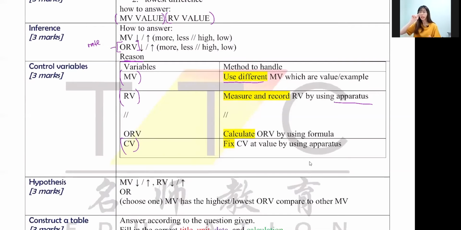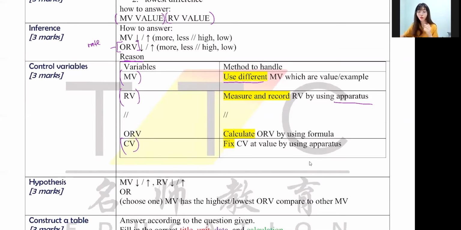For example, if you want to measure time taken, you can use a stopwatch. If you want to measure a distance, you can use the meter rule. If you want to measure volume, you can use the measuring cylinder. These are the apparatus. You must involve apparatus, okay? Now, if you don't want to write responding variable, can you write operational responding variable?